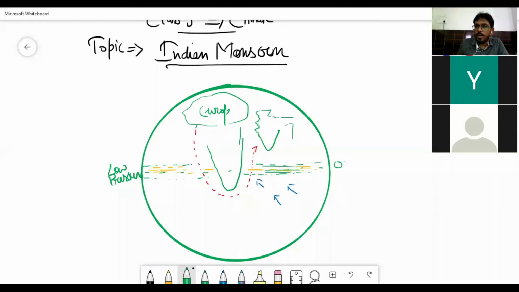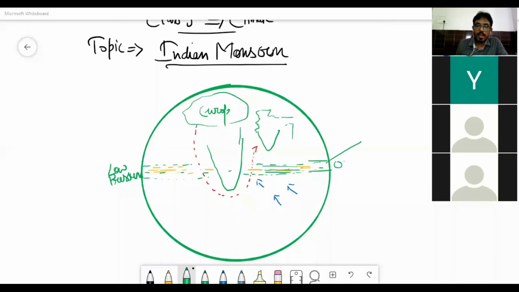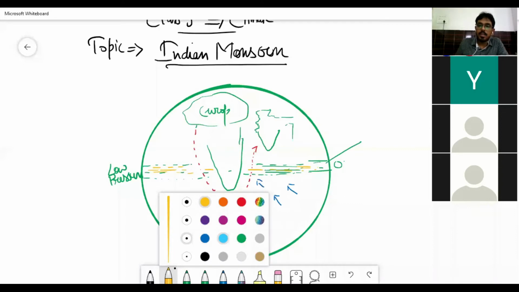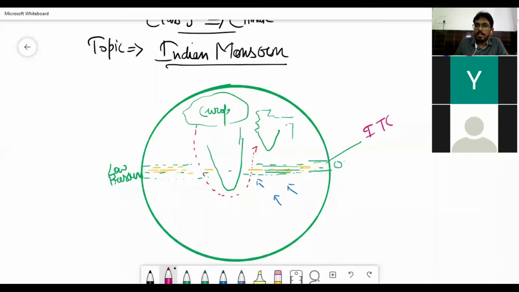What is the name of that belt? I've already explained it to you yesterday. Can any one of you name that belt? Yes, absolutely, Lakshit, very good. ITCZ, that is Intertropical Convergence Zone, or doldrums.